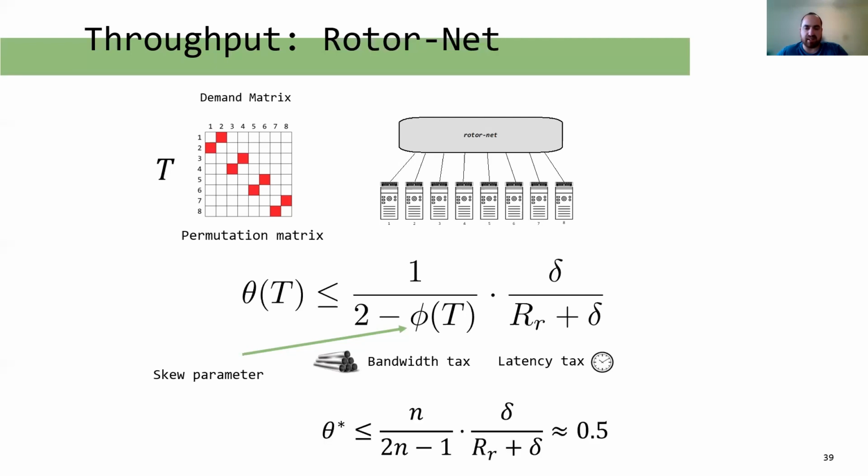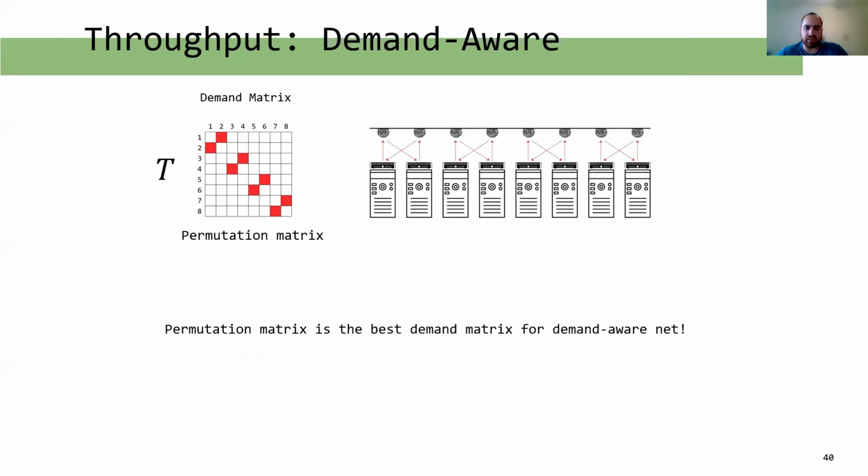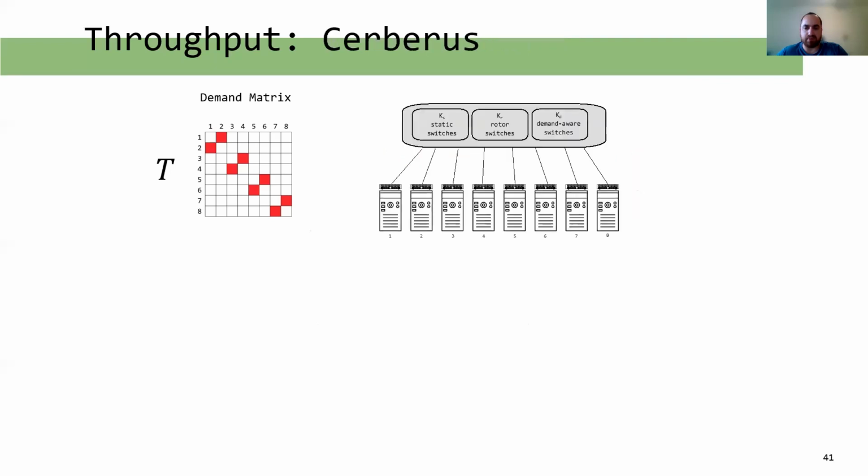To find theta star, we use the worst case traffic matrix for RotorNet, which is a permutation matrix. In this case, nearly all flows are routed with 2 hops. This results in the following bound, which means the throughput of RotorNet is no more than 0.5. Conversely, a permutation matrix is the best case demand matrix for demand-aware networks. In this case, all pairs are directly connected and only minimal tax is paid. The full details of the formula are found in the paper.